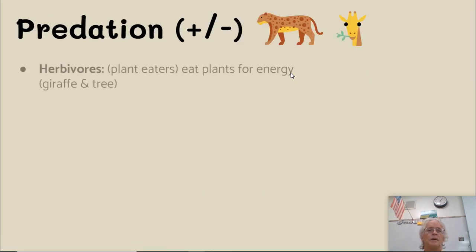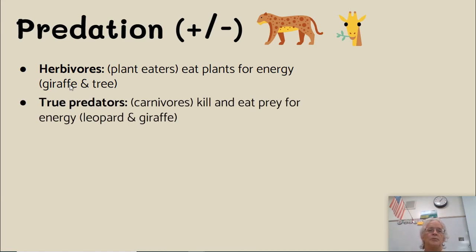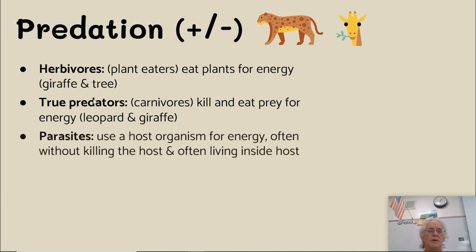Predation starts with herbivores. They're plant eaters. They eat plants for energy, for example, a giraffe and a tree. Predators, like carnivores, kill and eat prey for energy, such as a leopard and a giraffe, and they have different characteristics. If you notice here, the eyes on the predator are in the front. On the prey, they're on the side, so they can see in front and in back of them.